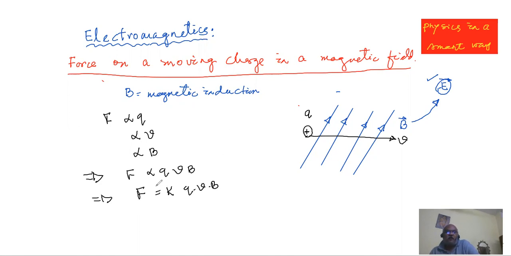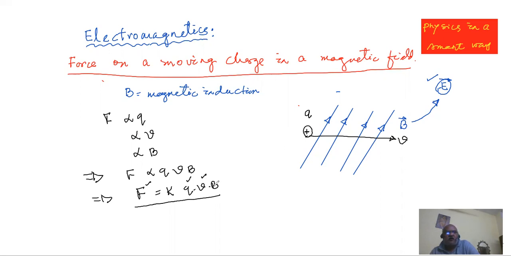So far as the quantities involved in this expression, we know about force, we know about charge, we know about velocity. The only thing that I have introduced here is something just like electric field intensity, that is magnetic induction.